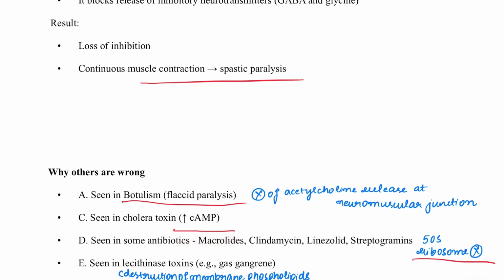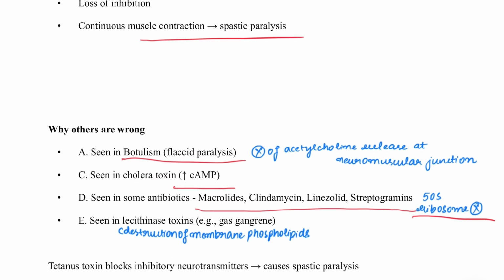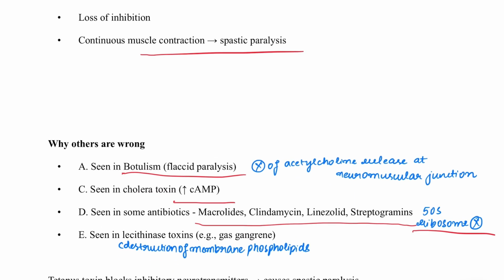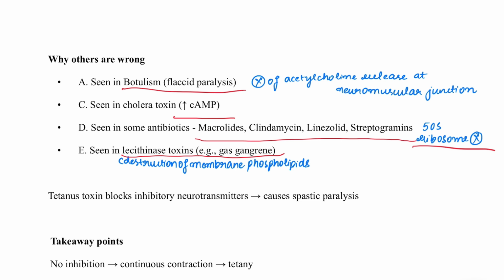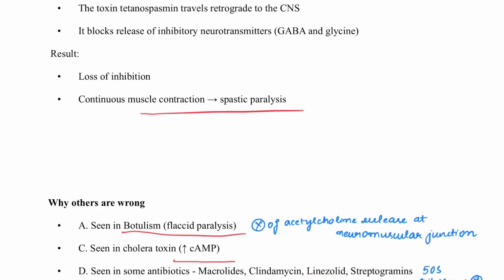50S ribosomal inhibition is seen with antibiotics, that is macrolides, clindamycin, linezolid, and streptogramins, and destruction of membrane phospholipids is seen with lecithinase toxins, that is alpha toxin in gas gangrene. So the important point is that tetanus toxin blocks inhibitory neurotransmitters and causes spastic paralysis. If there is no inhibition, there will be continuous contraction leading to spastic paralysis, that is tetany.